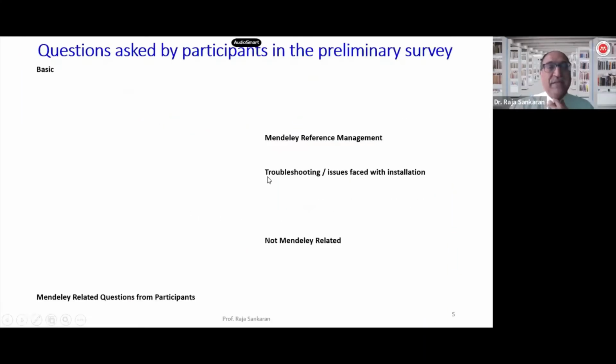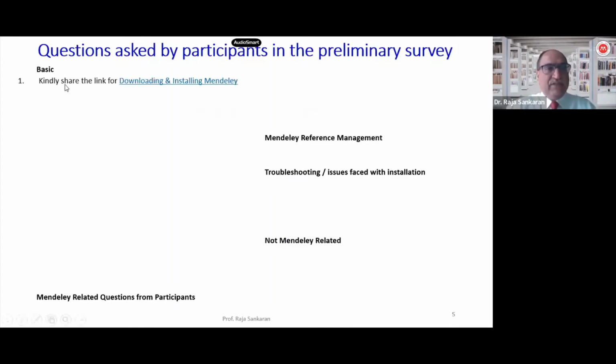Okay, having said that, there are various questions that participants have asked as part of the preliminary survey. I have categorized them as basic Mendeley related questions, or those related to Mendeley Reference Manager, troubleshooting or the issues faced, and some which are not Mendeley related. I will briefly go through each of them, and then at the end, if there are still some questions which are not answered, please do feel free to